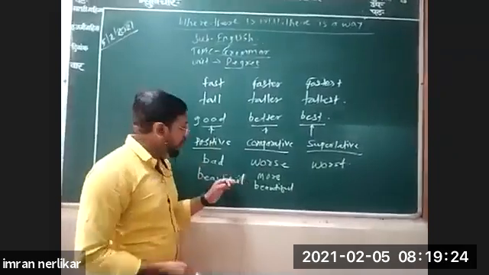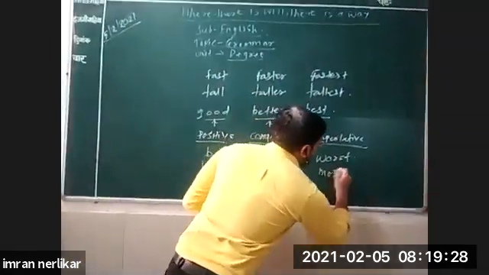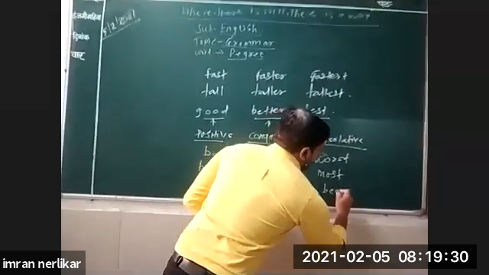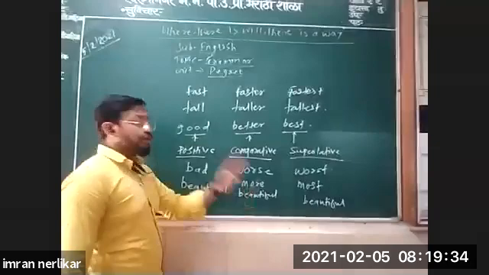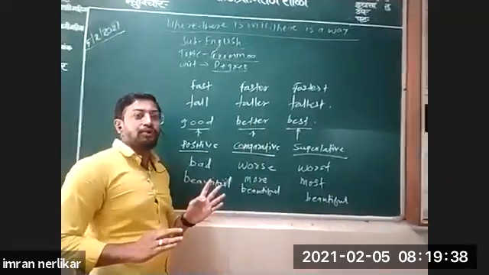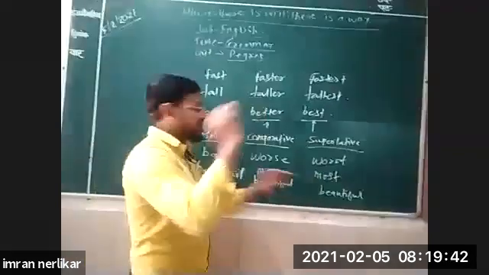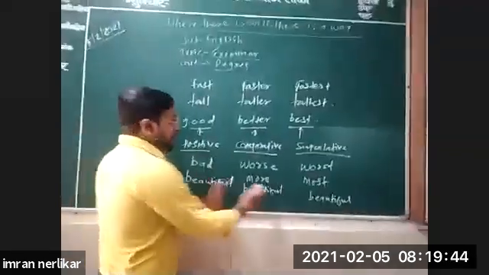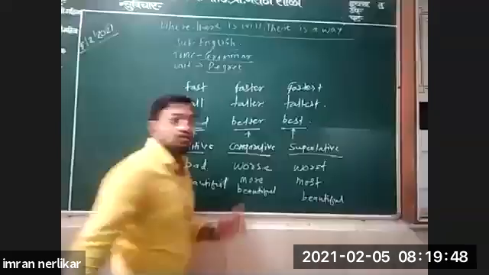And superlative is most beautiful. She is the most beautiful girl, which means nobody is more beautiful than her. Third stage. So beautiful is positive, more beautiful is comparative, and most beautiful is superlative.